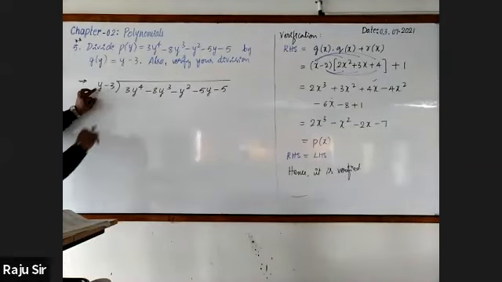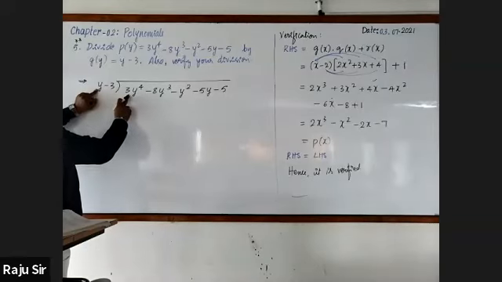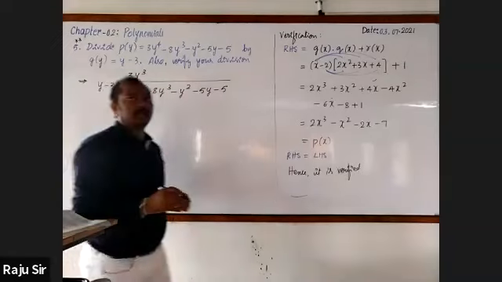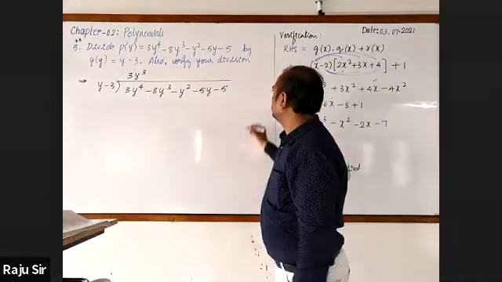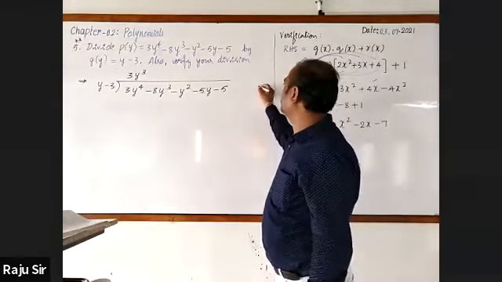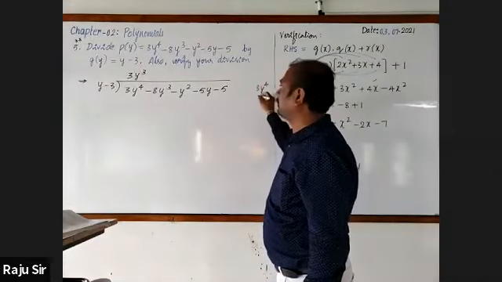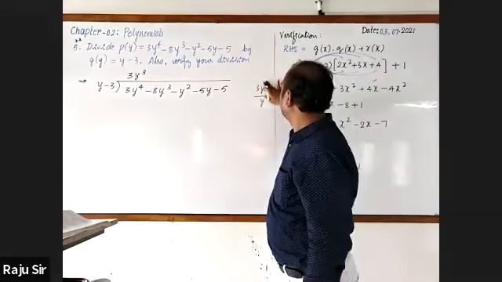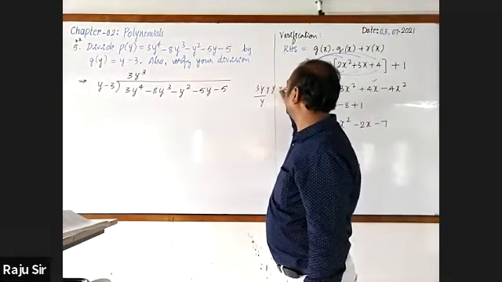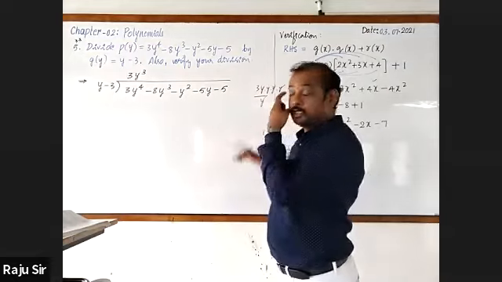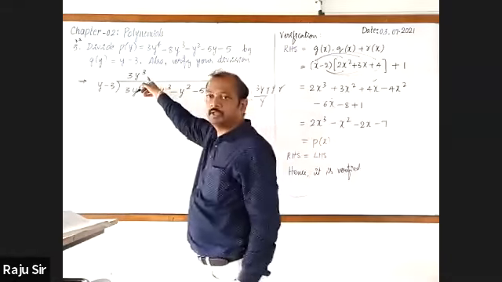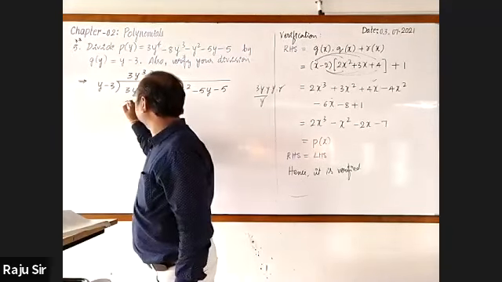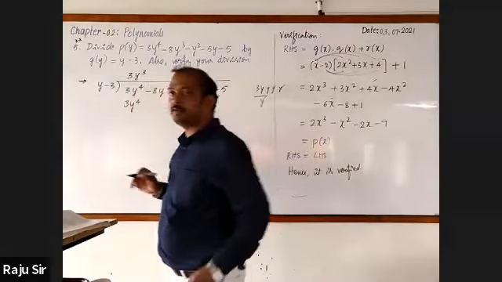Now, could you tell what should be multiplied with y? 3y cube. 3y raised to the power 4 divided by y, y cancels, it will be 3y cube. Multiply this: 3y cube into y is 3y raised to the power 4.